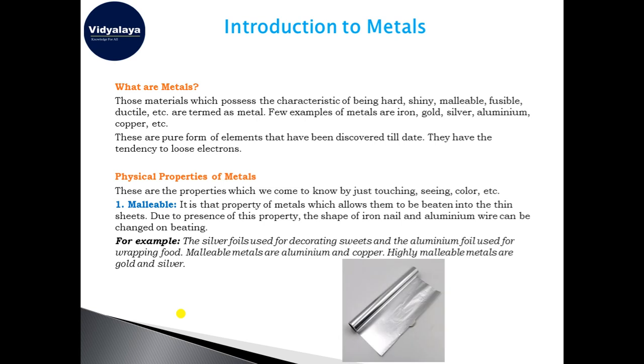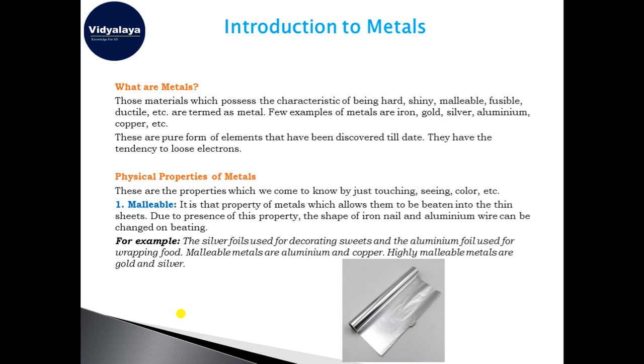You can see here the image of an aluminium foil, and this is used in every home for wrapping the food. So how has this aluminium foil been made? You can see this is a sheet which is very thin. This is the property of the metal called malleability, that the metals can be beaten into thin sheets. Now you can understand what a malleable element is. It can be beaten into thin sheets.